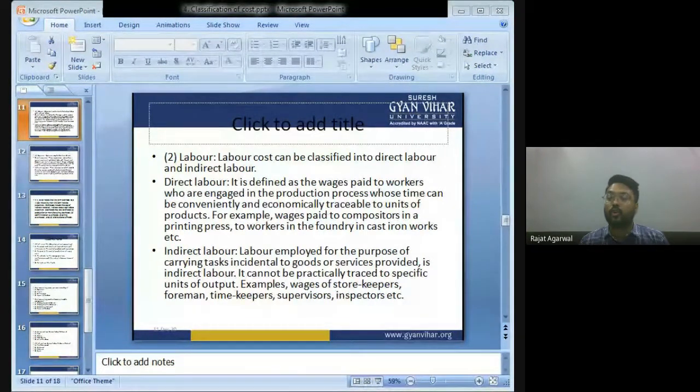The employee who does the production work is known as direct labor. For example, in manufacturing a mobile phone, the employees who are directly engaged in the production process are known as direct employees, direct labor. And the labor which is standing at the factory gate is known as indirect labor.